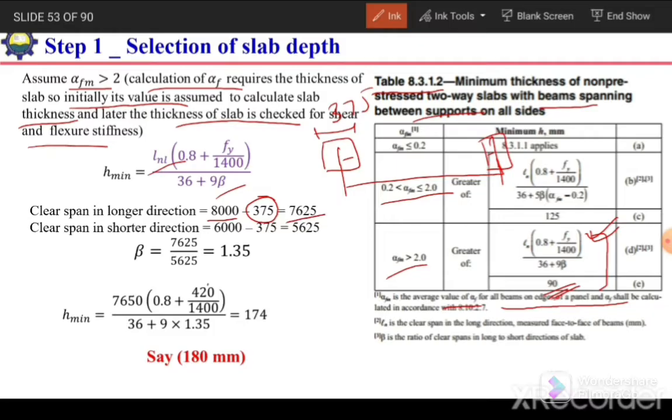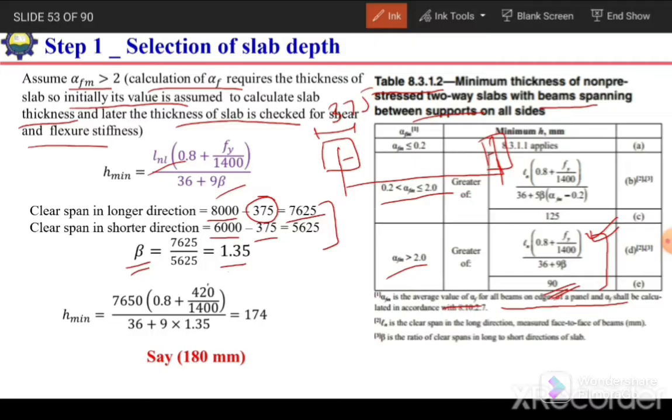Similarly, in shorter direction we have span 6000 millimeter, and again we need to subtract the width of column. Half width from one side and half width from the other side, so total deduction will be equal to width of the column. So from here we can calculate the span in shorter and longer direction. Then we will take the ratio, which is beta, so longer over shorter. So this value comes out to be 1.35.